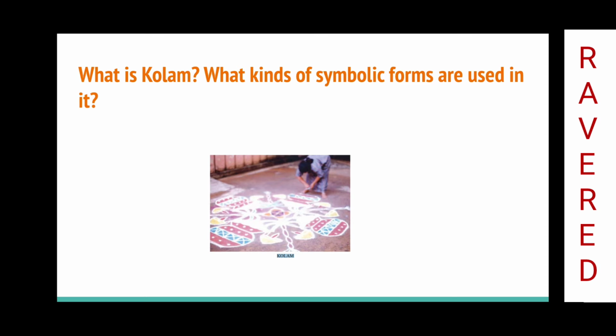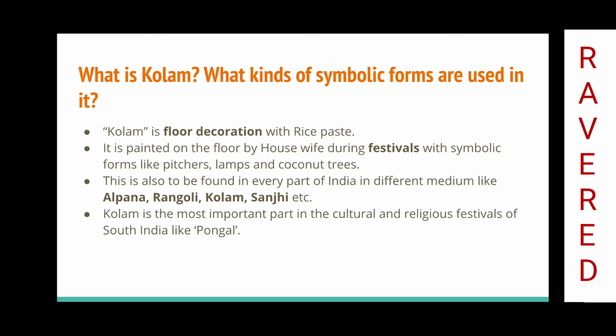What is kolam? What kinds of symbolic forms are used in it? Kolam is a floor decoration with rice paste. It is painted on the floor by housewives during festivals with symbolic forms like pitcher, lamps and coconut trees. It is also found in every part of India in a different medium like alpana, rangoli, kolam, sanji, etc. Kolam is the most important in the cultural and religious festivals of South India like Pongal.